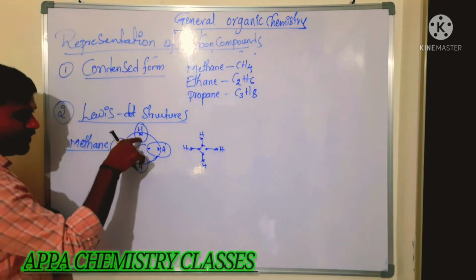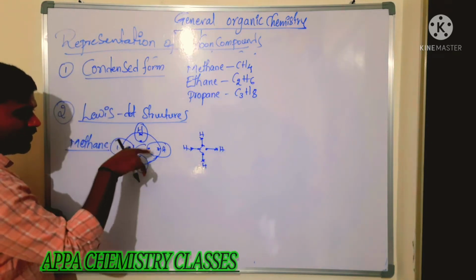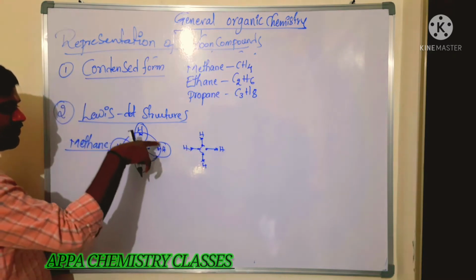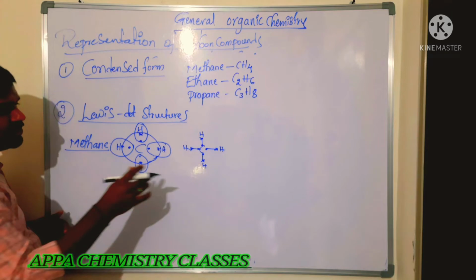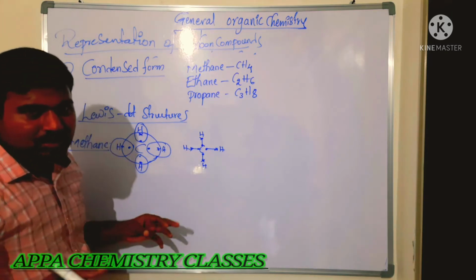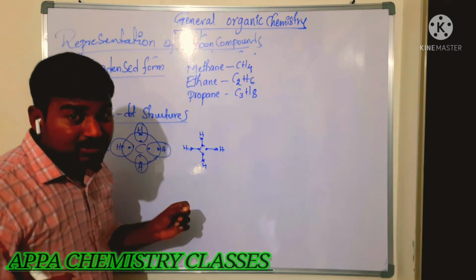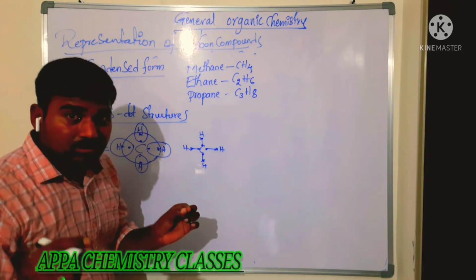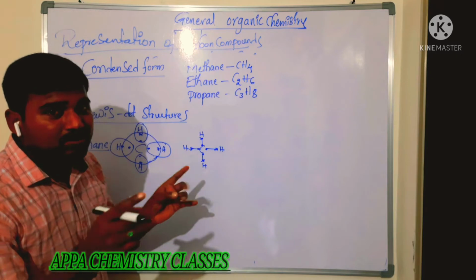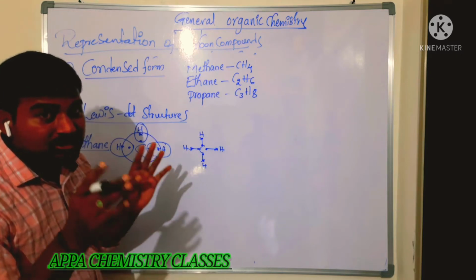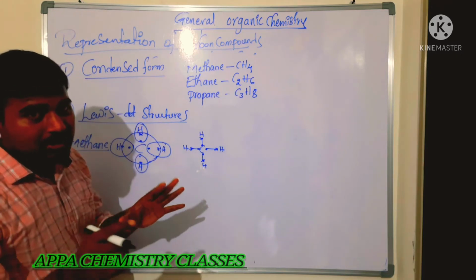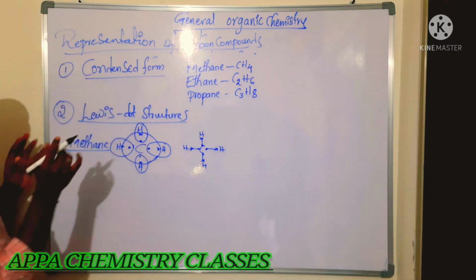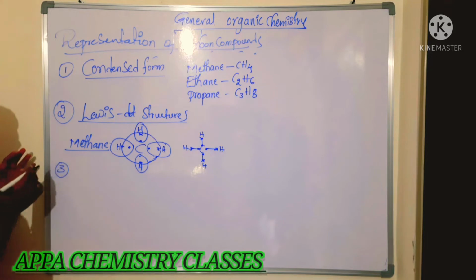Okay, so now around the carbon atom, how many bonds are formed? 4. Because this carbon is sharing 4 pairs of electrons with the 4 hydrogens. This is the Lewis dot structure. You know what those dots represent here. Those dots represent the number of valence electrons. They do not represent the total number of electrons present in an atom, only the valence electrons. Those valence electrons alone are responsible for chemical bond formation. That you do remember. So next one is what?